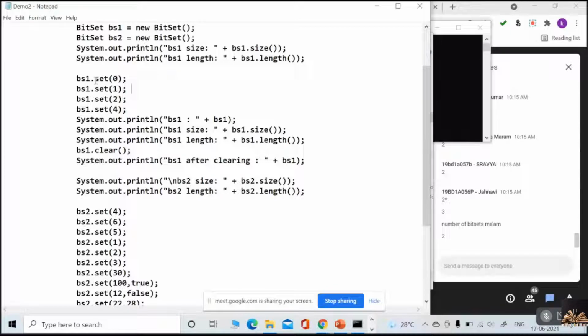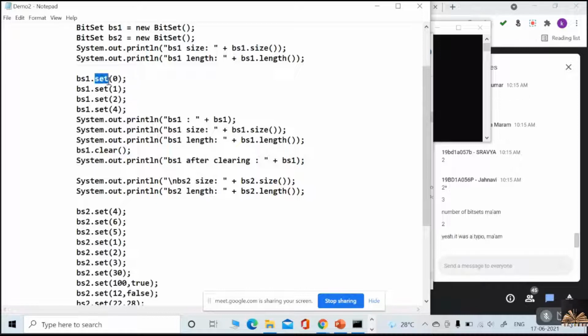Now there is a set method. I already asked you to imagine there is an array where all the elements are initially false. Now the set method sets the value at index 0.